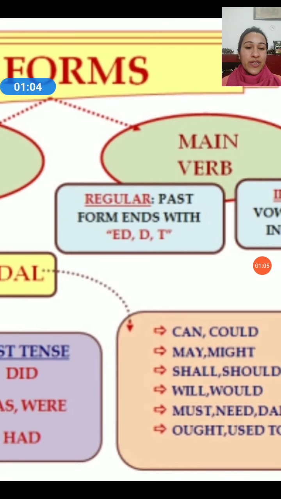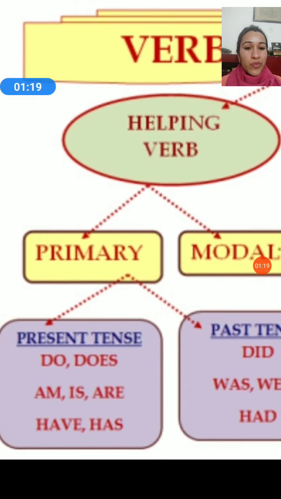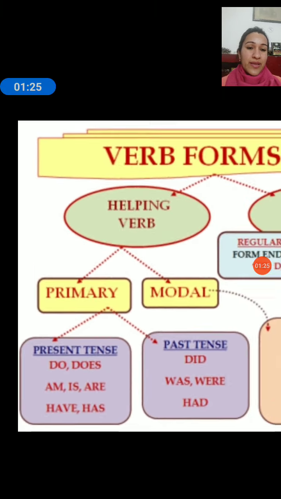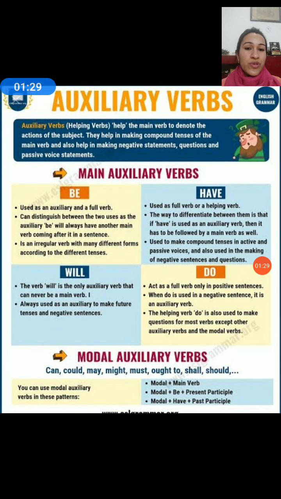The main verb, for example, she is singing. Now, singing is the main verb. What is your helping verb or the auxiliary verb? It is the be form of the verb. Now, the helping verb can further be divided into two parts, primary and modal. Let's understand primary briefly, then we'll move on to modals.